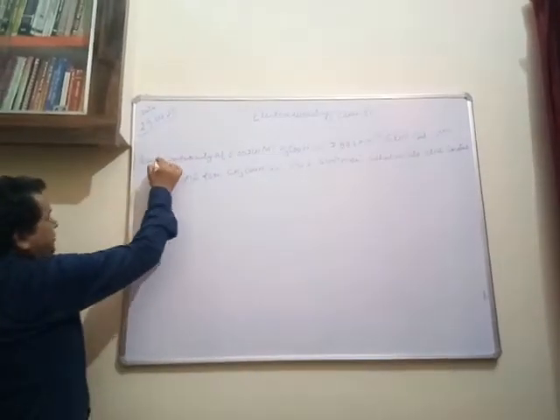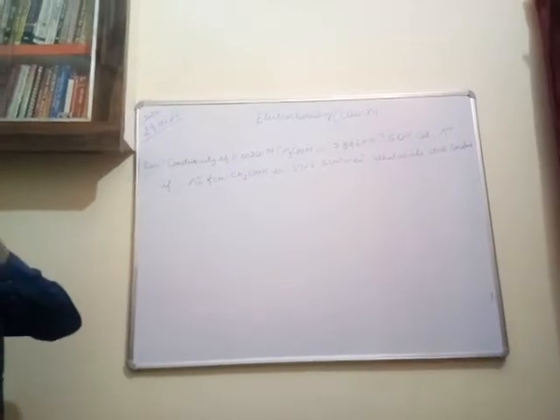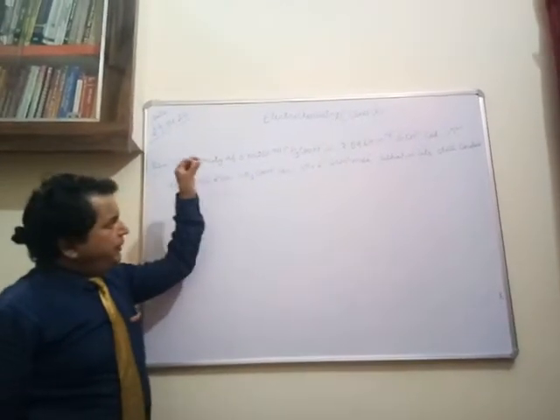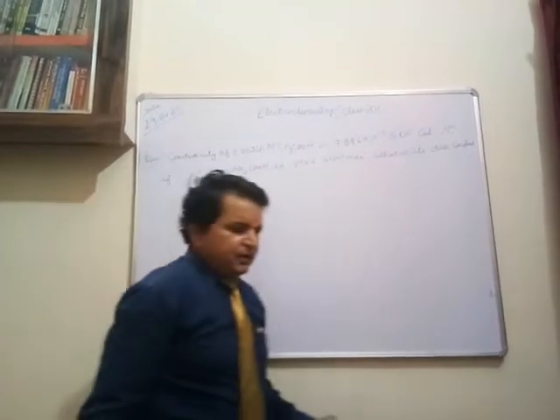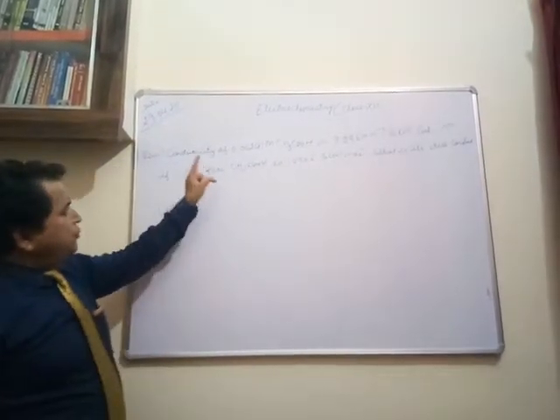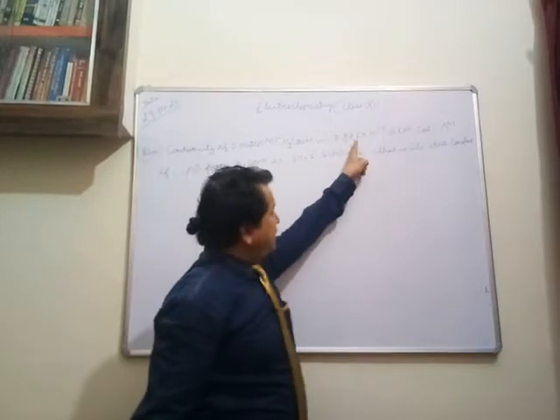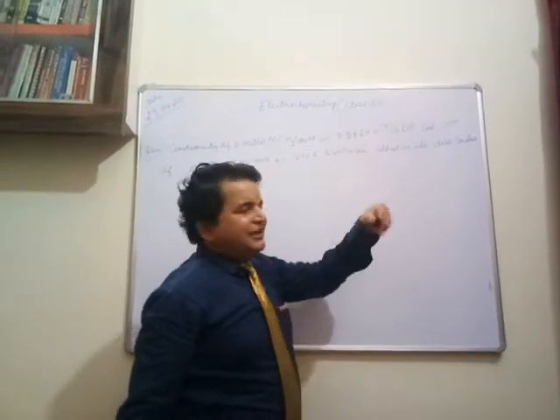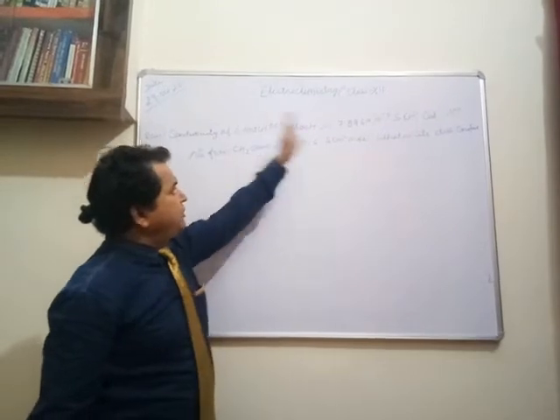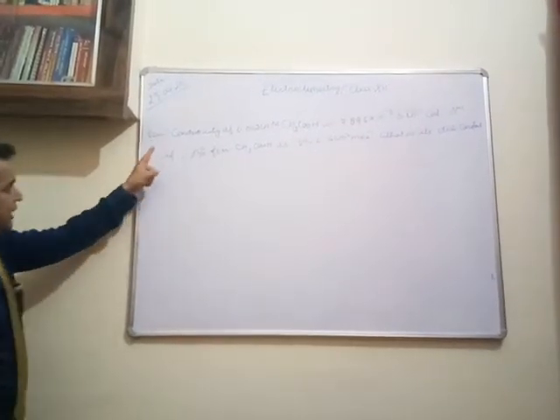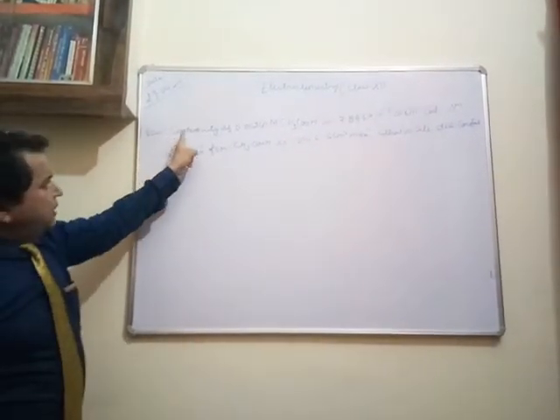Now, as I have told you, whenever we solve a numerical, we have to read it deeply. We have to go through the units of the different quantities, and then decide which quantity has which value. We are going to read this question.